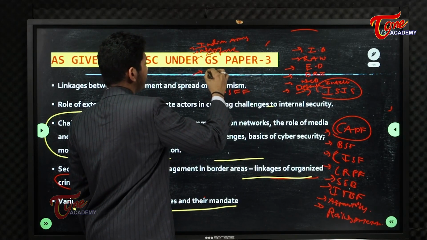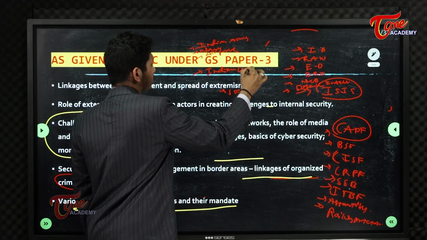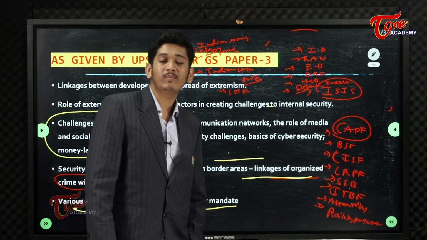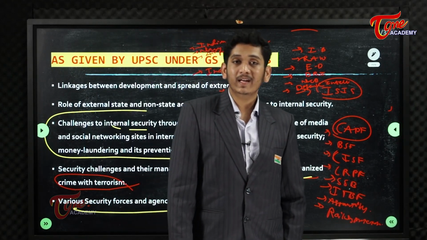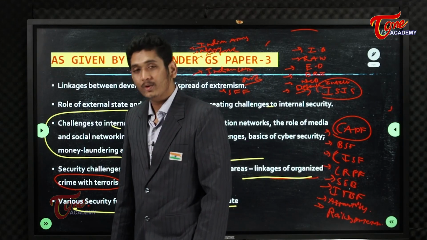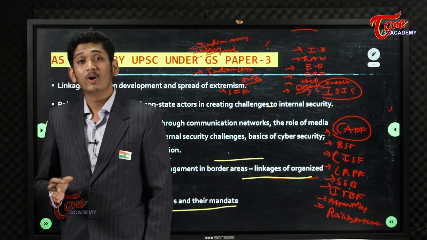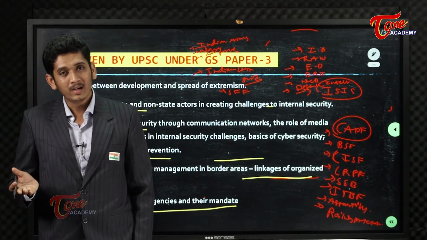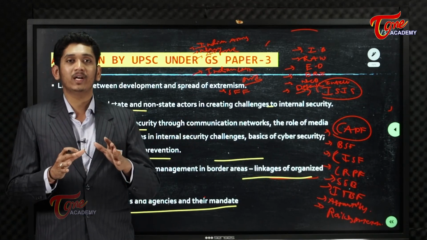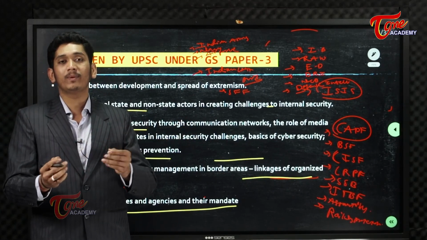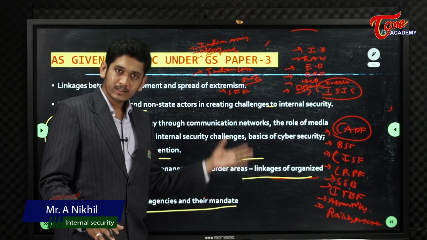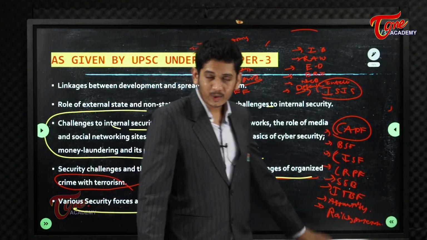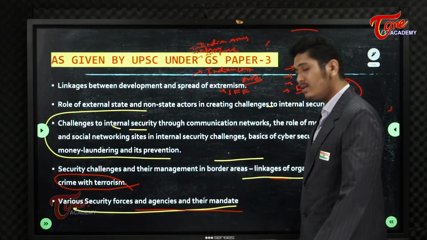You will also learn about Indian Coast Guard, okay, and sometimes we will also learn about procurement policies of Indian Army for the purpose of internal security, though it has a close relation with the topic of science and technology, wherein indigenization of science and technology we will learn that, because you see paper 3 is a holistic one. Sometimes you will have to overlap few topics, not much, but this is a separate topic of its own. So all these institutions and all these various security bodies we will be learning elaboratively in this,